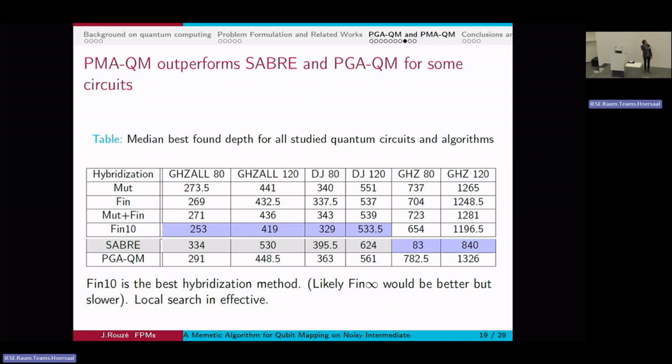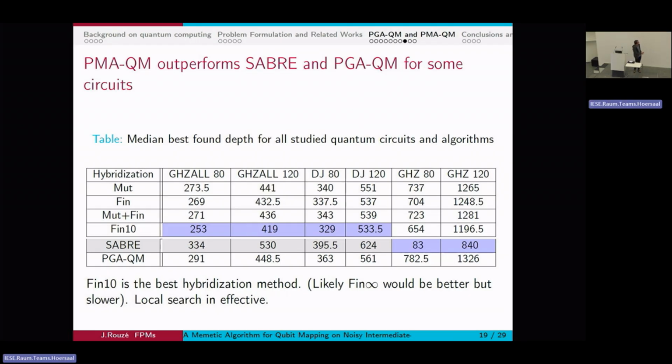is exceptionally good. That is because the circuit has a very specific property that makes 83 actually the global minimum, and Sabre can find it, but our memetic algorithm cannot, and that leads to very bad solutions. There is, for this specific instance, a very simple solution that anyone in this room can find in under 5 minutes with a pen and paper.